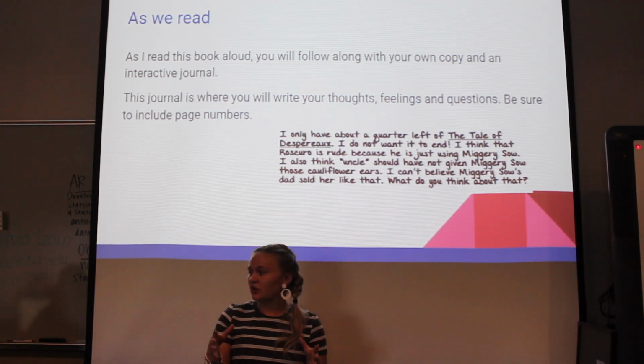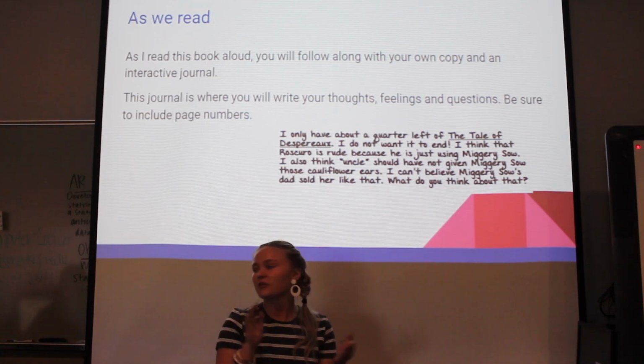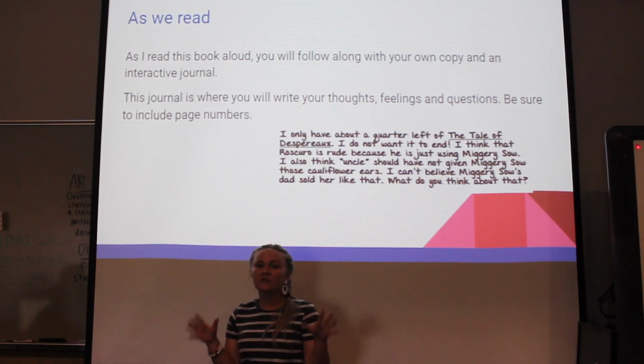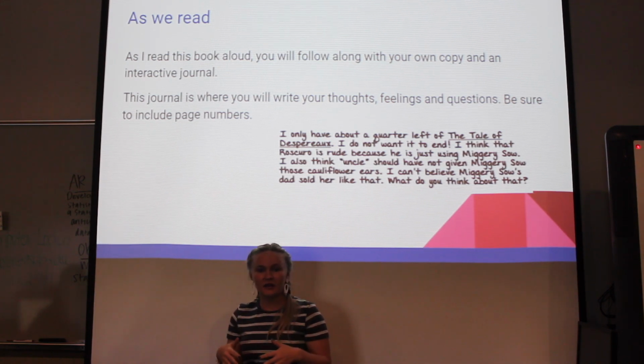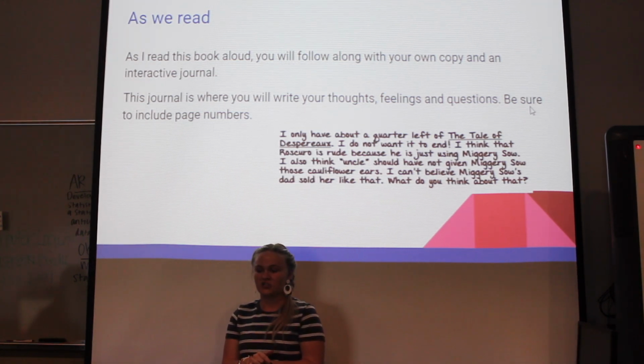Your interactive journal is where you're going to write your thoughts, your feelings, your questions. And you need to make sure as you're writing all these things that you're including the page number where you got this idea, where you have this question. Make sure you put those page numbers down.